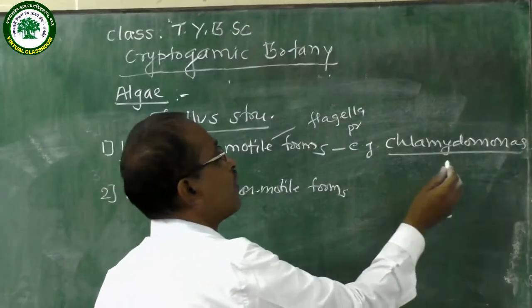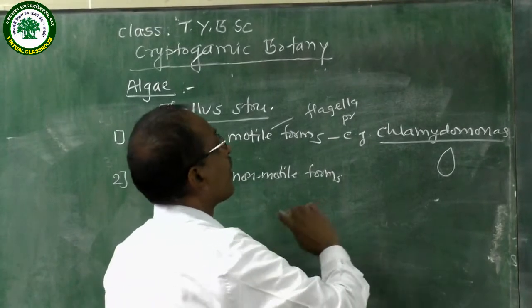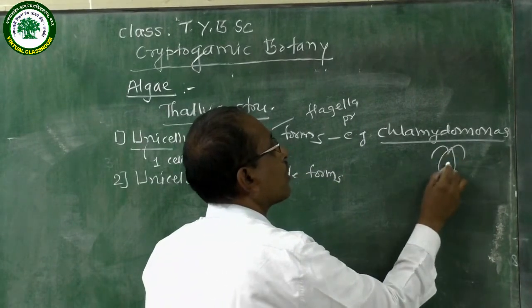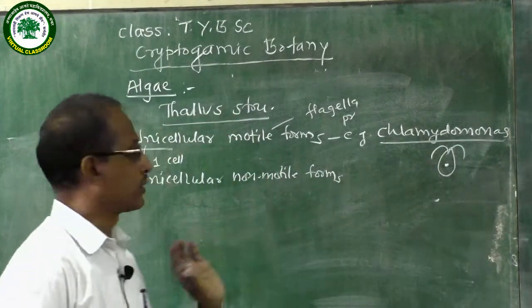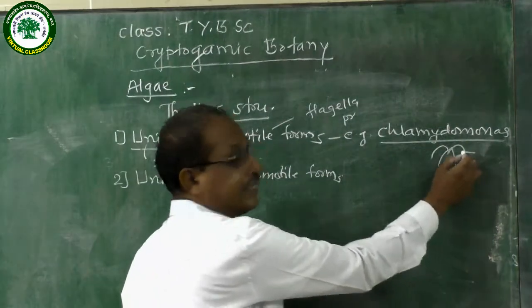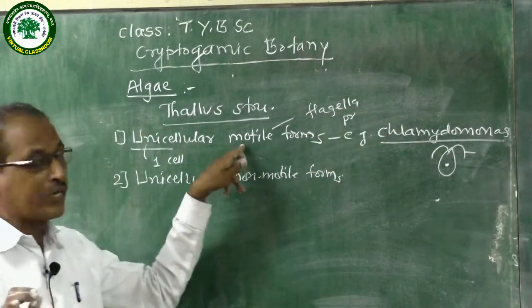The plant body of Chlamydomonas is unicellular. Also, there is presence of flagella. These are the flagella or cilia for the motility. Therefore, they are called motile forms.